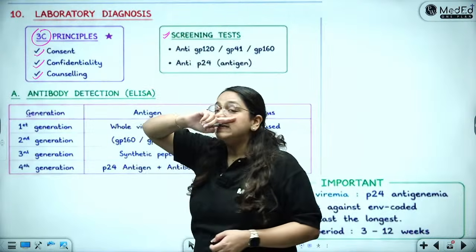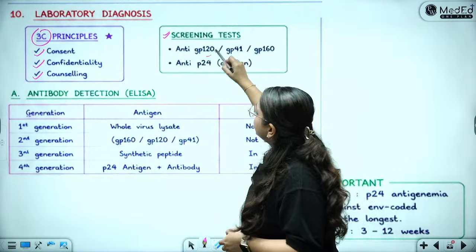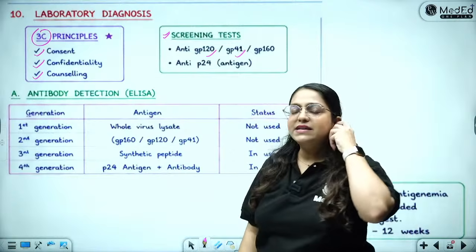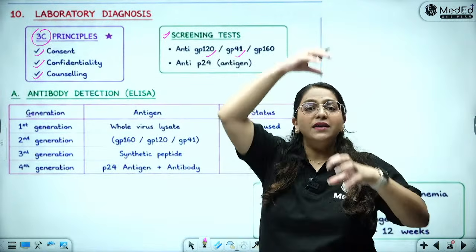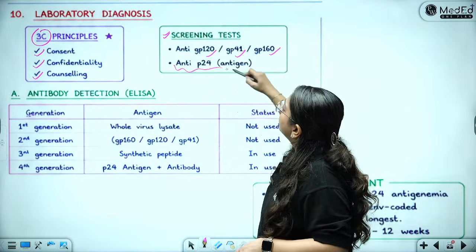What are screening tests? This is antibody detection. Simply, I am detecting the antibodies against the GP120 protein. I am detecting antibodies against GP41. GP120 and GP41 combined together are GP160. Okay? Finally, there is the anti-P24 antibody.